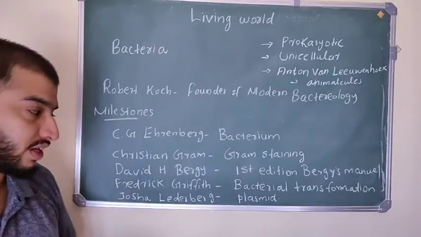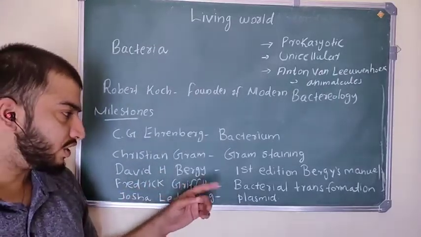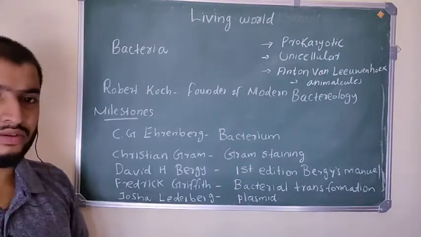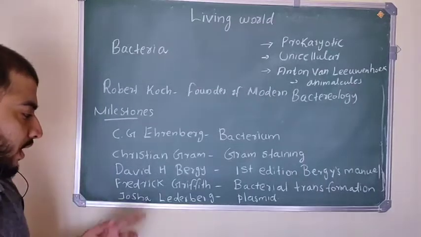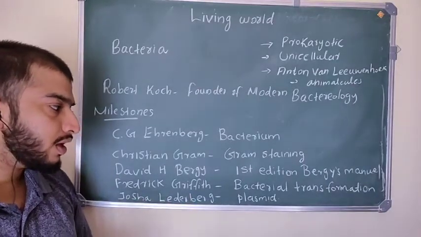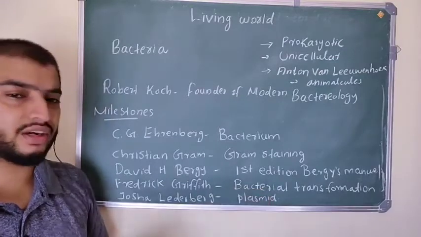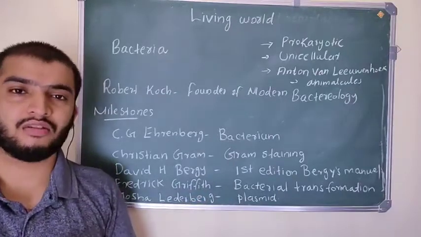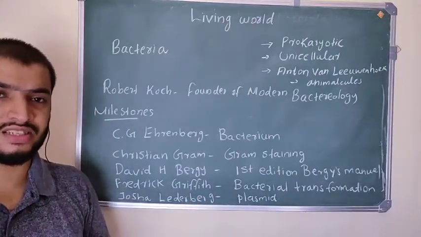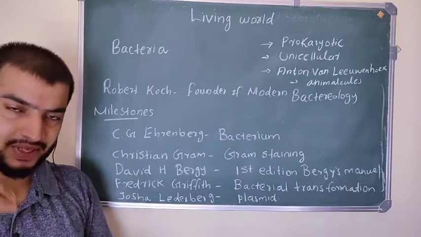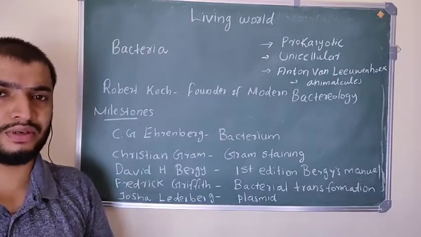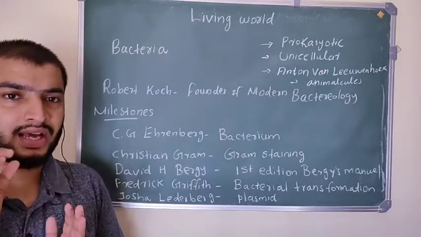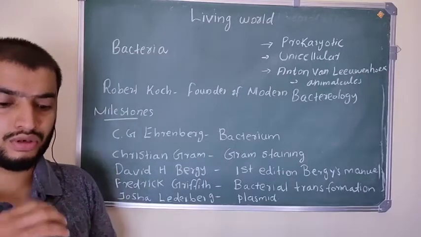You will study about gram staining. Then David H. Bergey published the first edition of Bergey's Manual, which discusses bacteria. Frederick Griffith discovered bacterial transformation. Then Joshua Lederberg discovered plasmid. Plasmid means extra chromosomal DNA present in the bacterial cell. We will study that. So these are about bacteria. What are the characteristic features of bacteria? Next we are going to study.